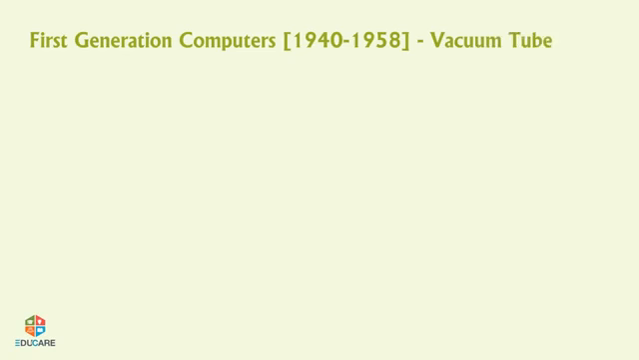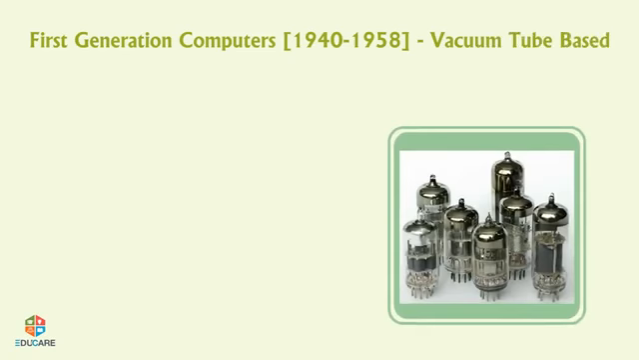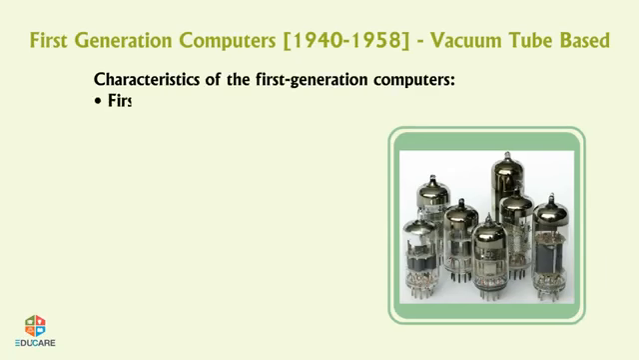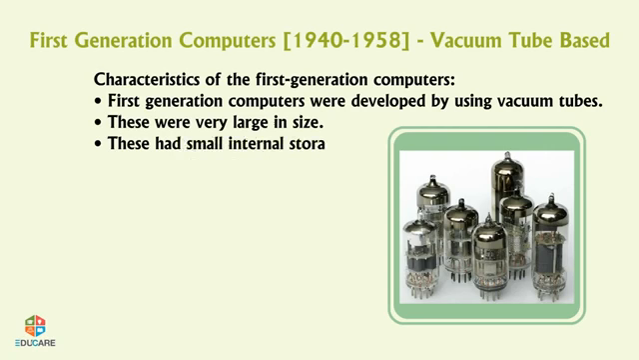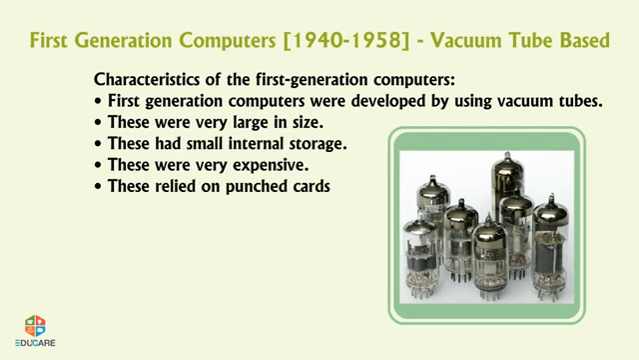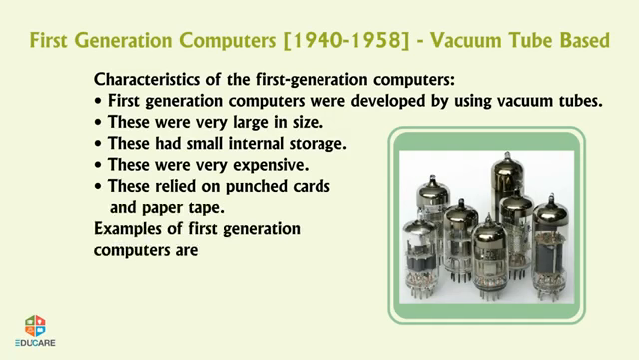First generation computers, 1940 to 1958. Vacuum tube based. Characteristics of the first generation computers. First generation computers were developed by using vacuum tubes. These were very large in size. These had small internal storage. These were very expensive. These relied on punched cards and paper tape. Examples of first generation computers are as follows.